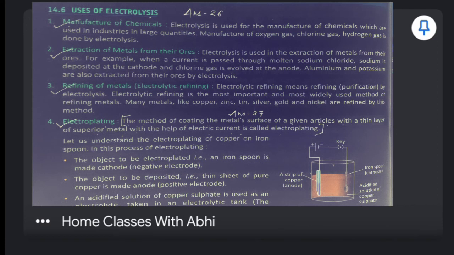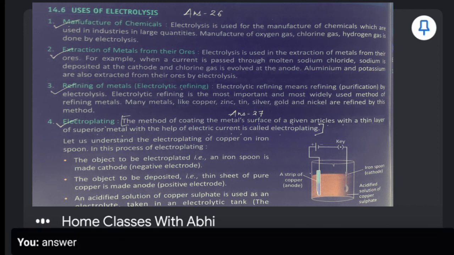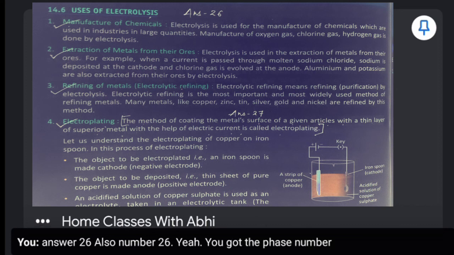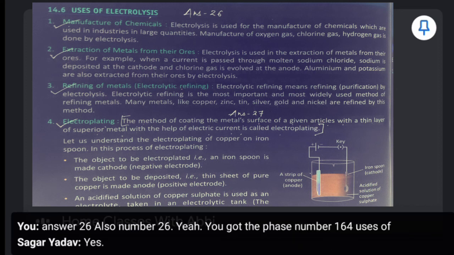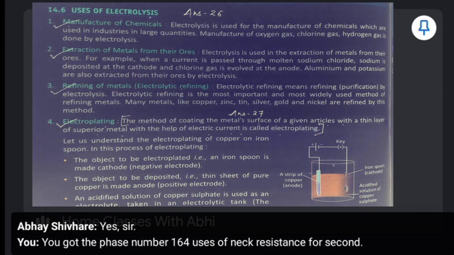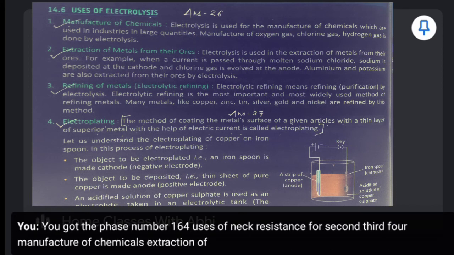Answer 26. You got it now? Page number 164, uses of electrolysis: manufacture of chemicals, extraction of metals, refining of metals, and electroplating. Read out the next question.